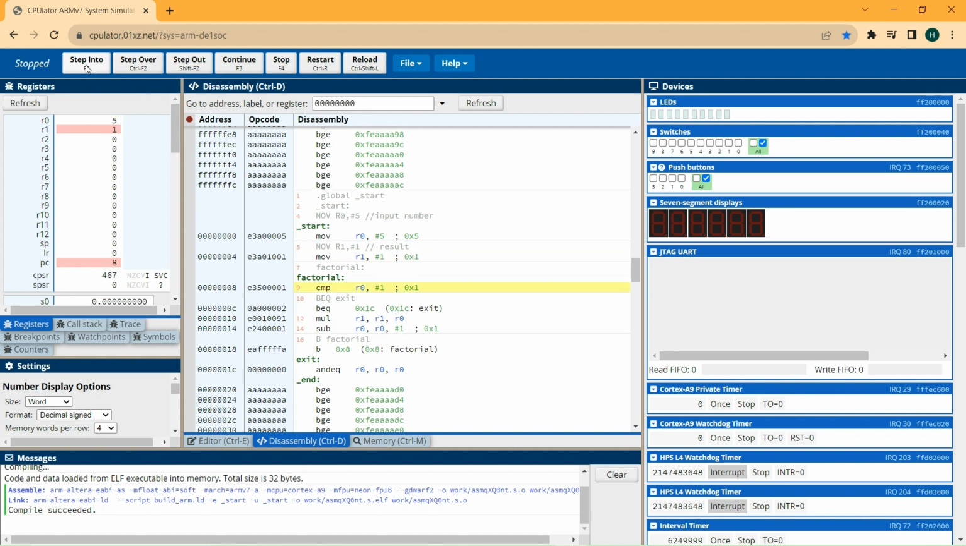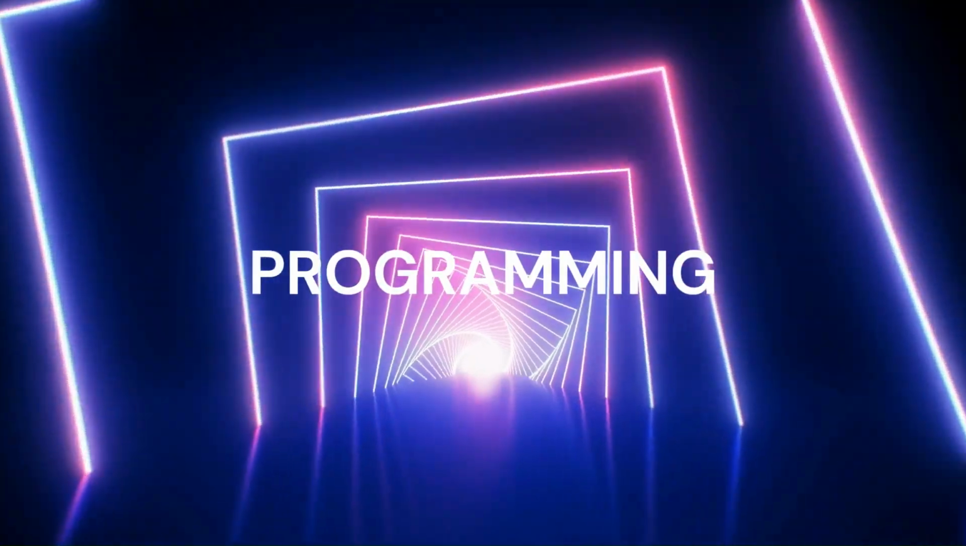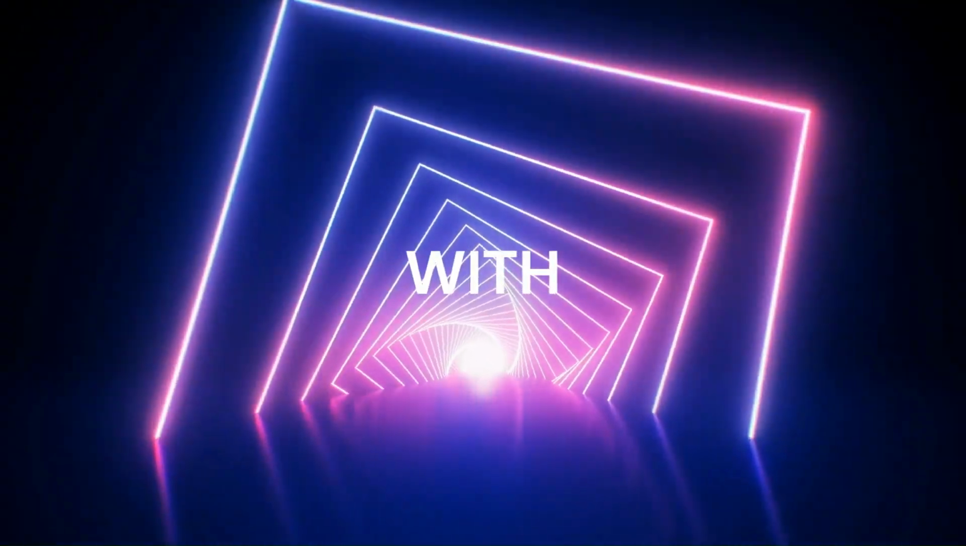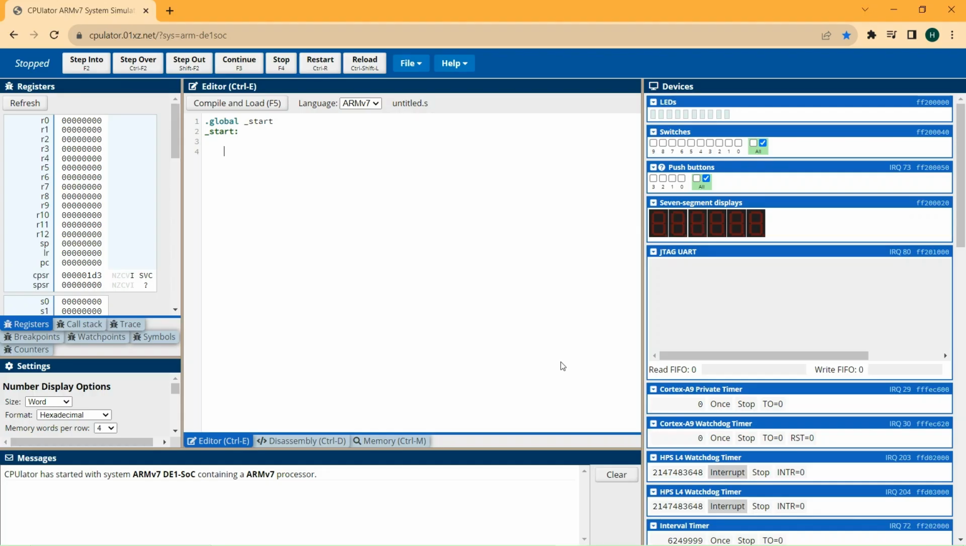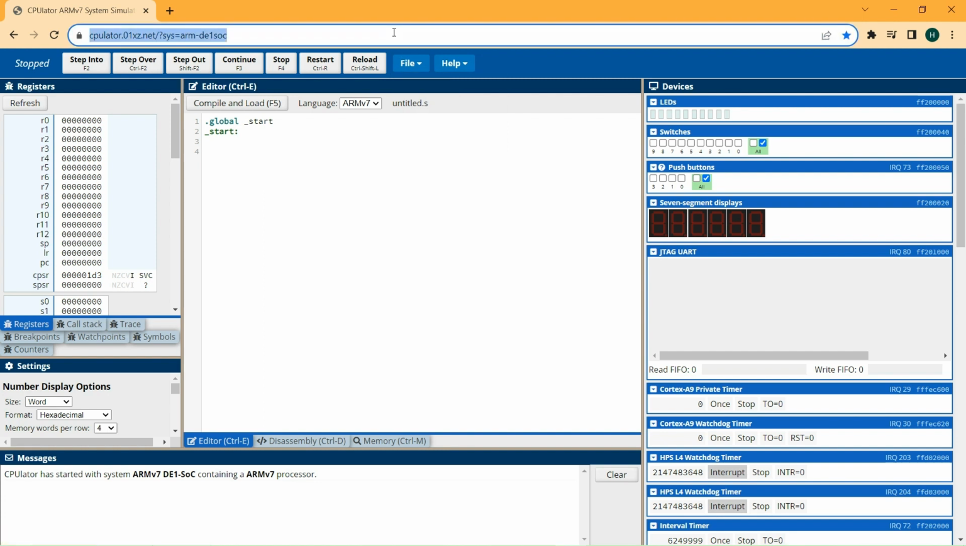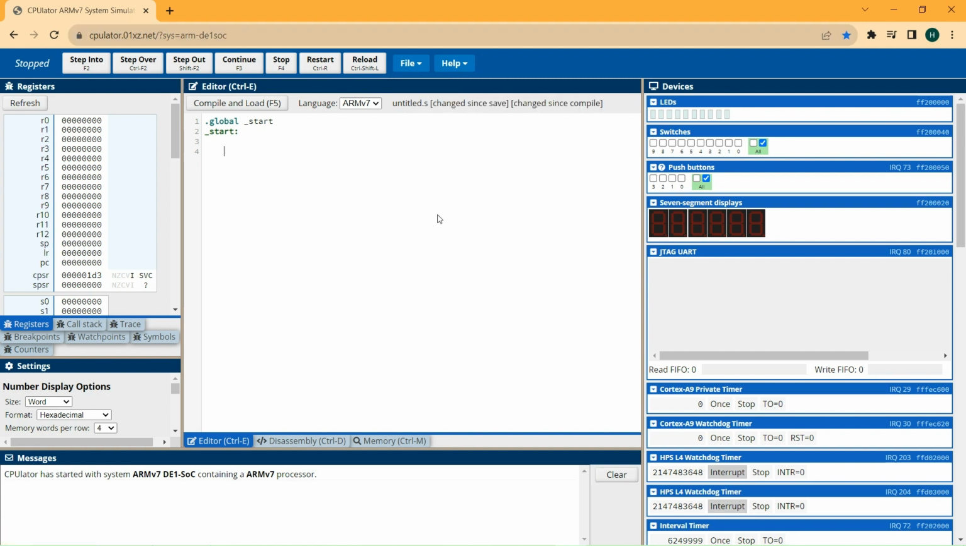In this video I'm going to build a program in assembly language that will calculate factorial. I'm going to build the assembly program in this online emulator. I put the link down below in the description. Okay, let's build the factorial program.